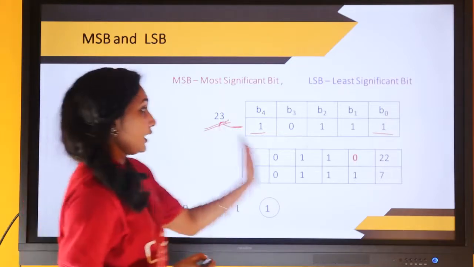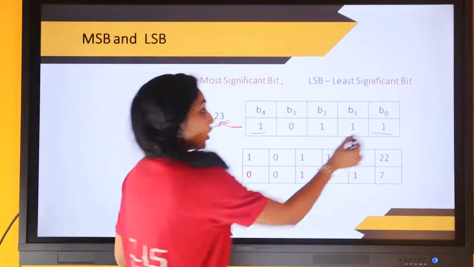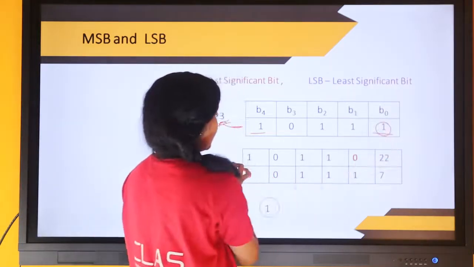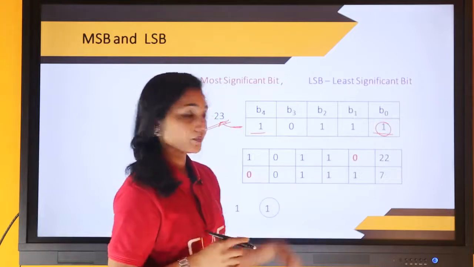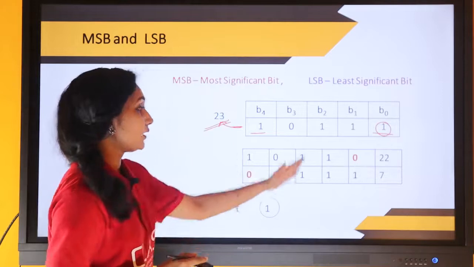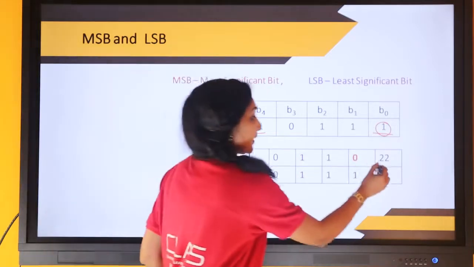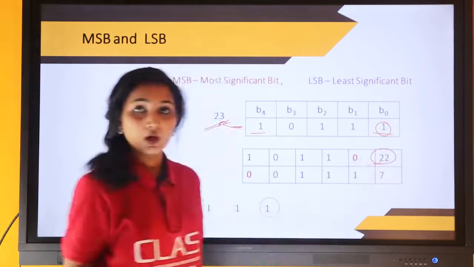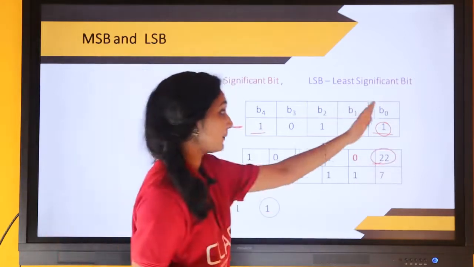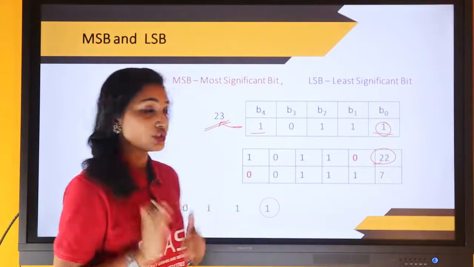Now, I have replaced B0. It was already 1 and I have replaced it with 0. Now the binary number becomes 10110. The decimal equivalent of that number is 22. So when I change the bit B0 to 0, the decimal value becomes 22.